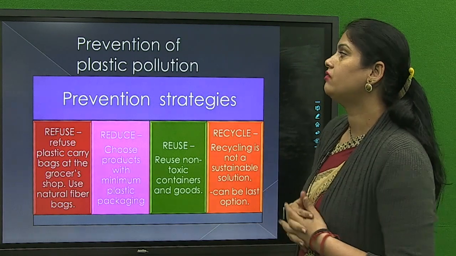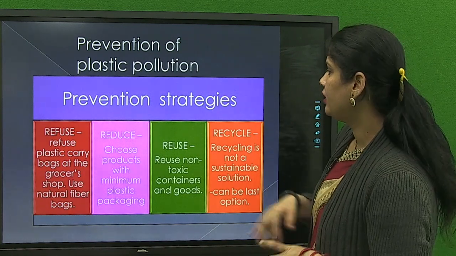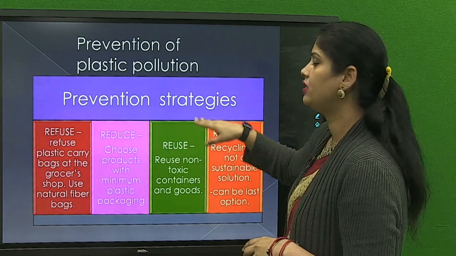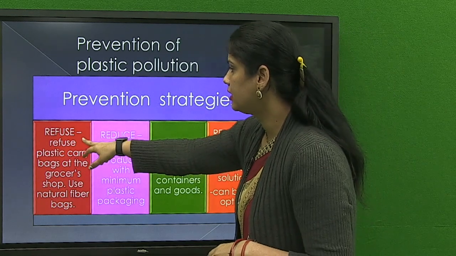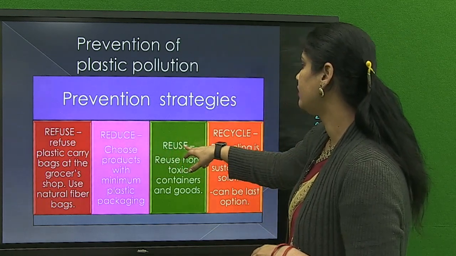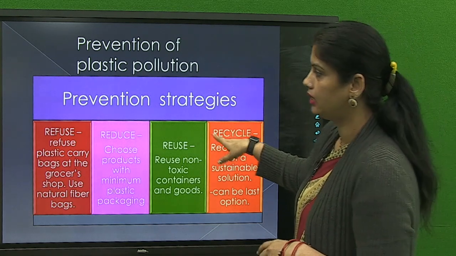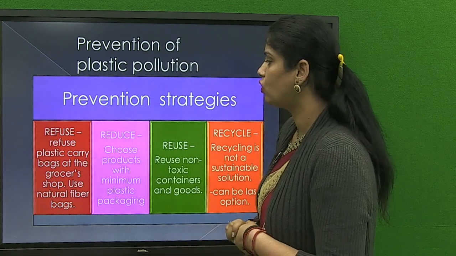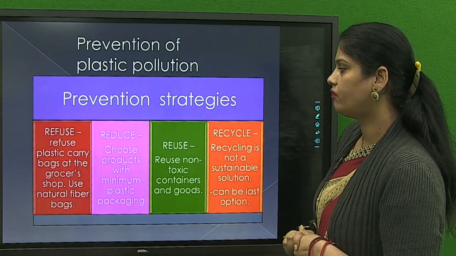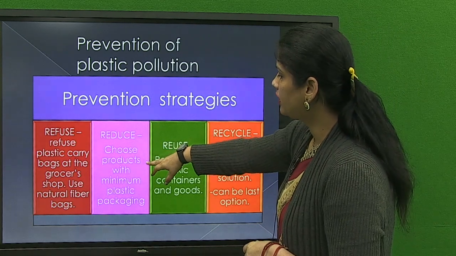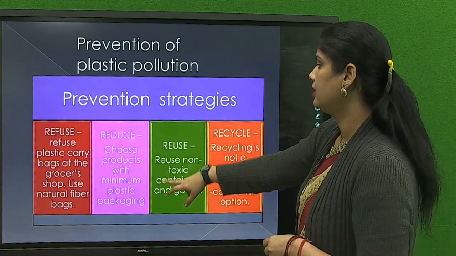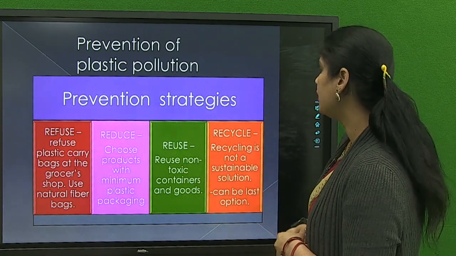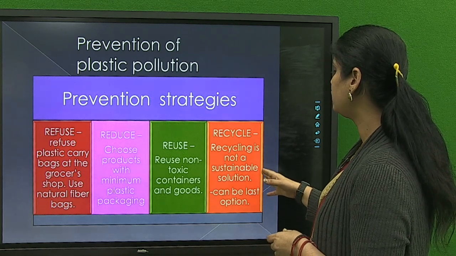Now, what are the preventions for plastic pollution? You can see them by these different colors. These are the prevention strategies. The first is refuse, second is reduce, third is reuse, and fourth is recycle. In the refuse strategy, we can refuse plastic carry bags at the grocer shop and use natural fiber bags. In reduce, choose products with minimum plastic packaging. In reuse, use non-toxic containers and goods. And recycling is not a sustainable solution, so it can be the last option.